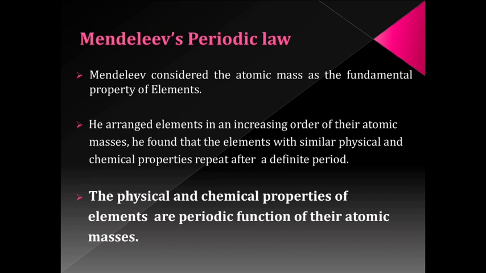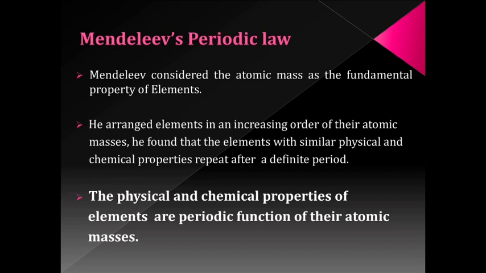At that time, 63 elements were known, and he arranged all the 63 elements in the ascending order. He found that the physical and chemical properties of the elements are the periodic functions of their atomic masses. That is, the elements with similar physical and chemical properties repeat after a definite interval.